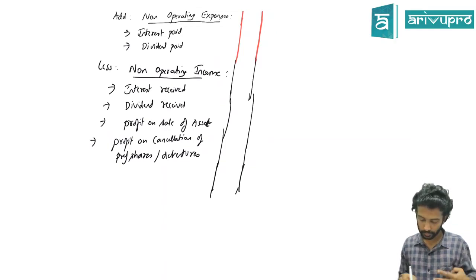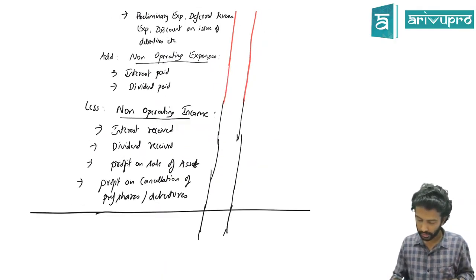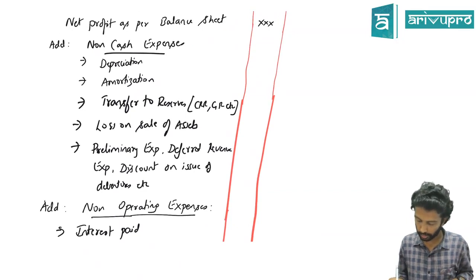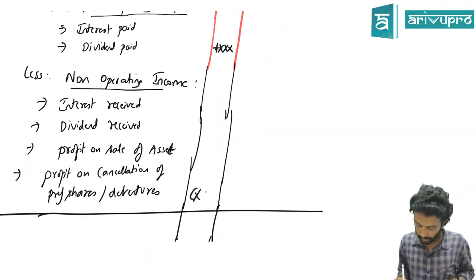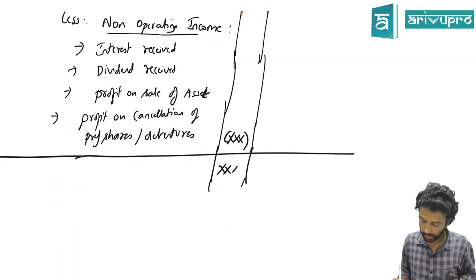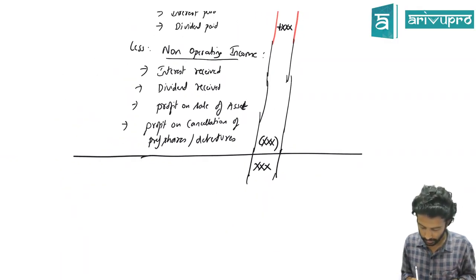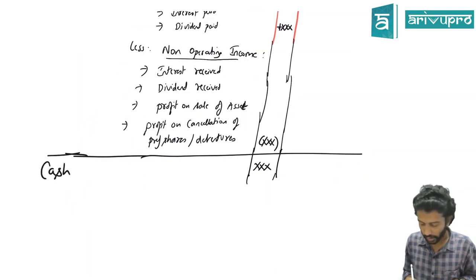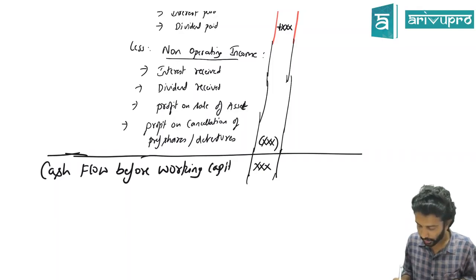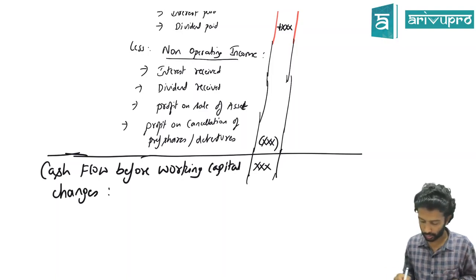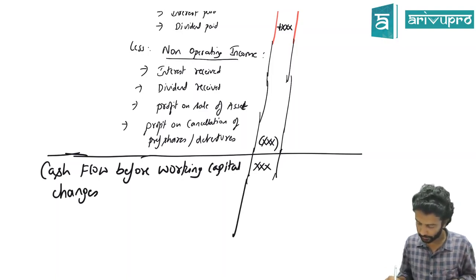If you do that, in the adjustment column, you have to just write plus xxx, and then wherever you're adding plus xxx, less xxx you do, you get some number. That number we call it, just a format, cash flow before working capital changes. Cash flow before working capital changes you will get if you do that, this number.